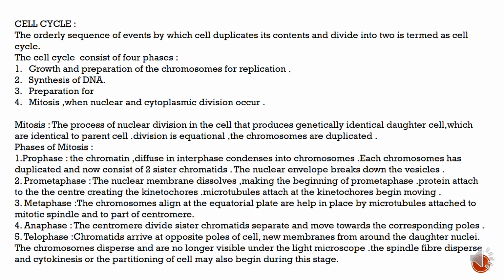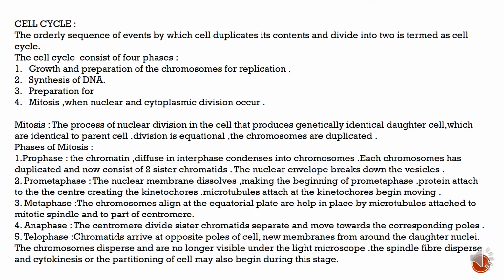Pro-metaphase. The nuclear membrane dissolves, marking the beginning of pro-metaphase. Proteins attach to the centromere, creating kinetochores. The microtubules attach to the kinetochores and begin moving. Metaphase. The chromosomes align at the equatorial plate, held in place by microtubules attached to the mitotic spindle and to part of the centromere. Anaphase. The centromere divides, and sister chromatids separate and move towards the corresponding poles.